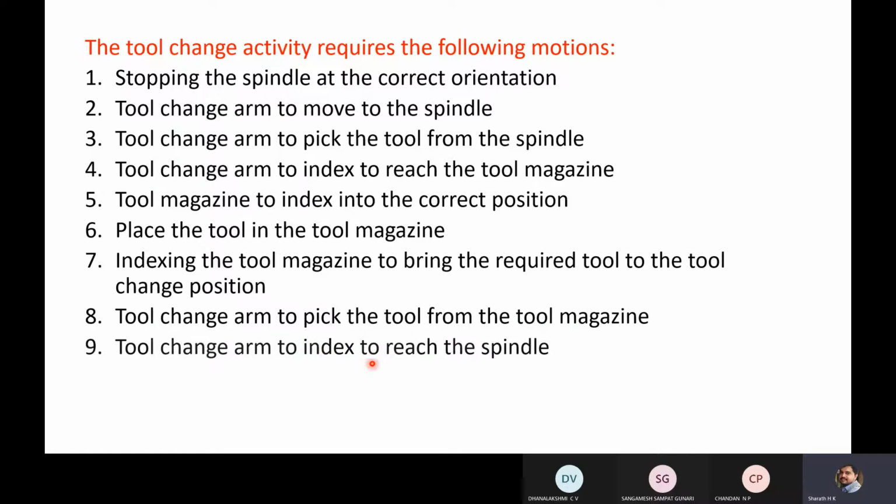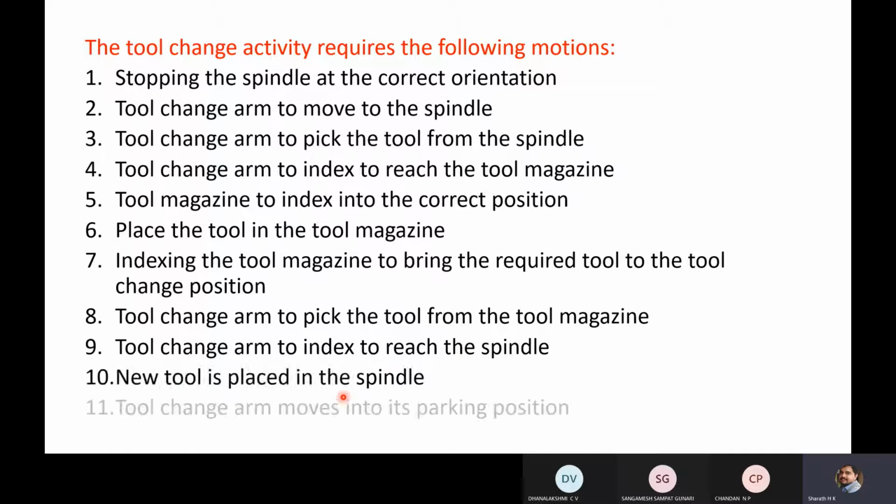Next, the tool change arm indexes to reach the spindle. Next, the new tool is placed in the spindle. Next, the tool change arm moves into its parking position. When the machining operation is performed, the tool change arm will be in its parking position. So all these steps are related to a general procedure. If the tool change arm consists of only one gripper, then these steps are applicable.